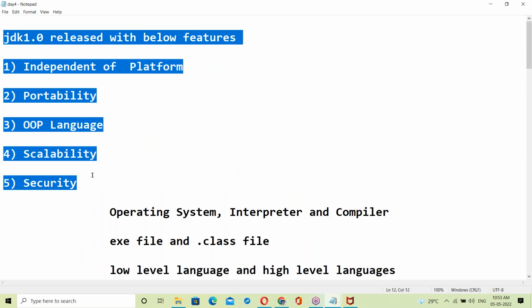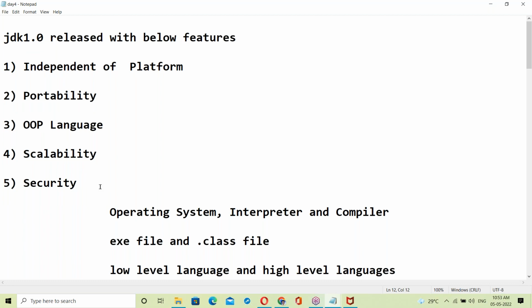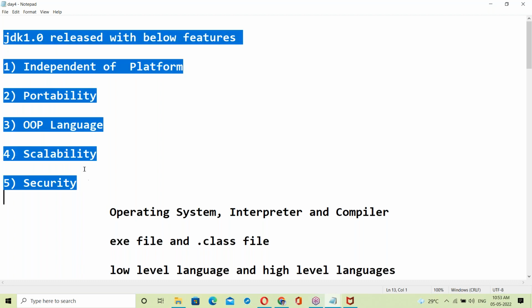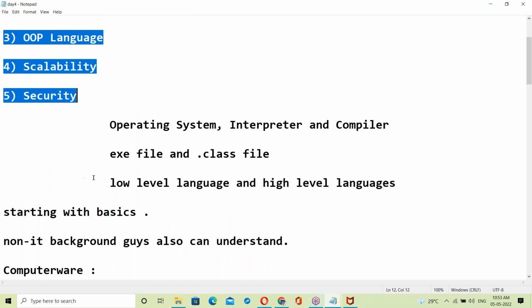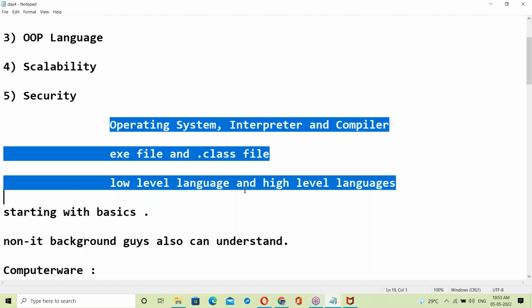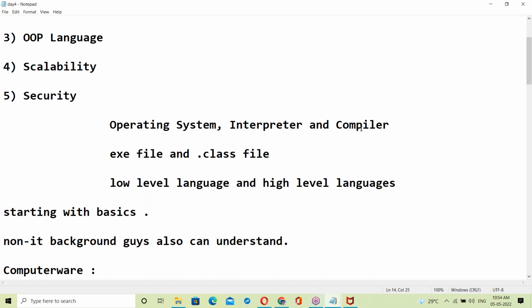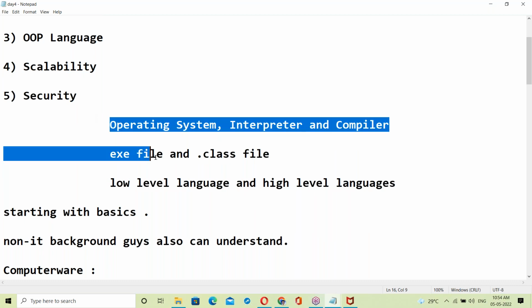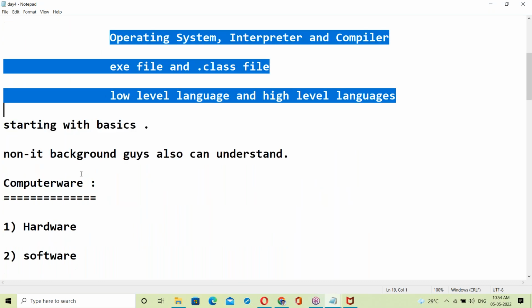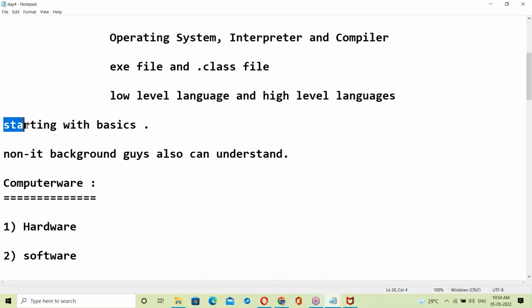Today's topic is Java features, the Java introduction. In the previous classes we only discussed the course introduction; today the actual topic starts. To understand Java features, some software basics are required: knowledge about interpreter, compiler, exe file, and .class file. Once you understand these basics, it is easy to understand Java.